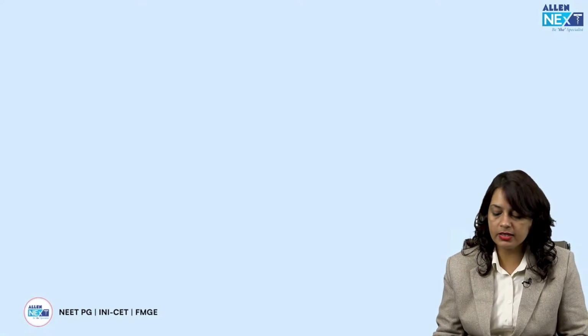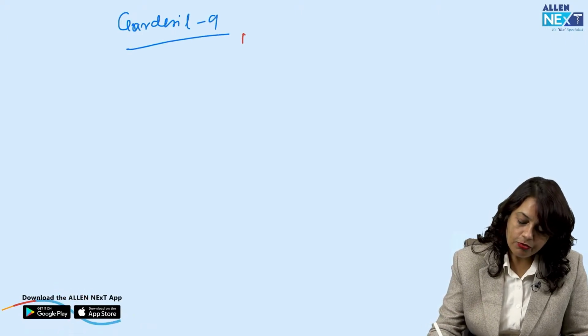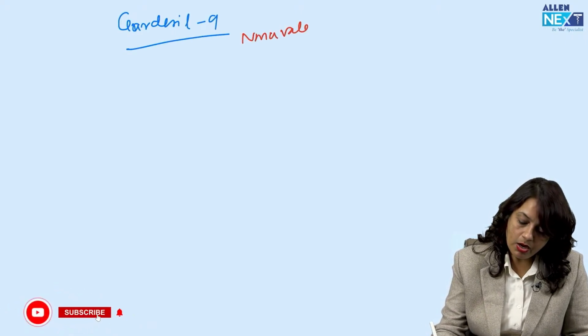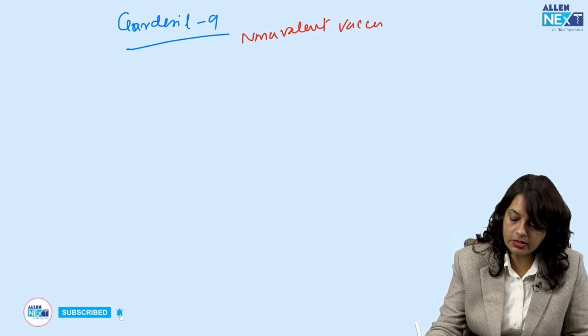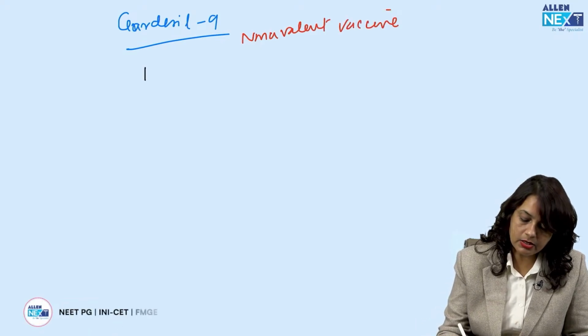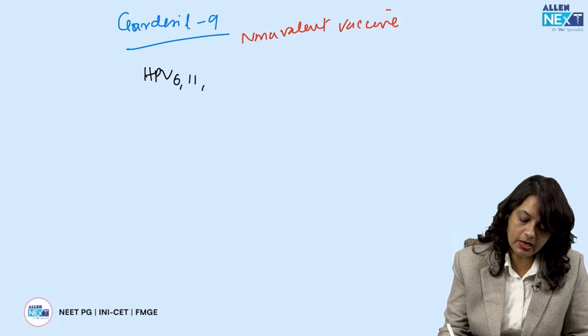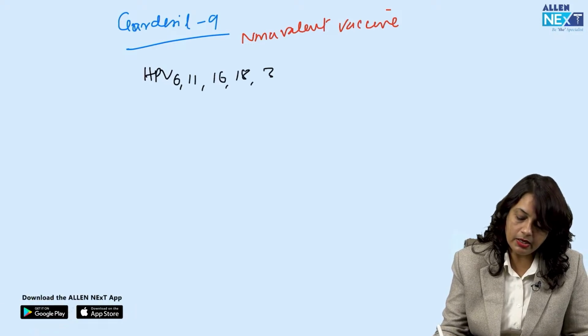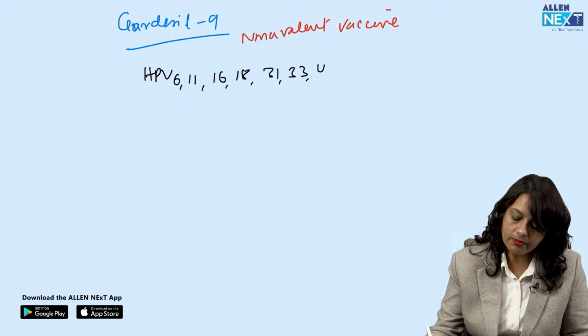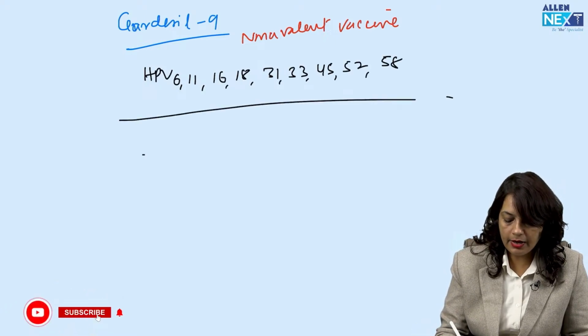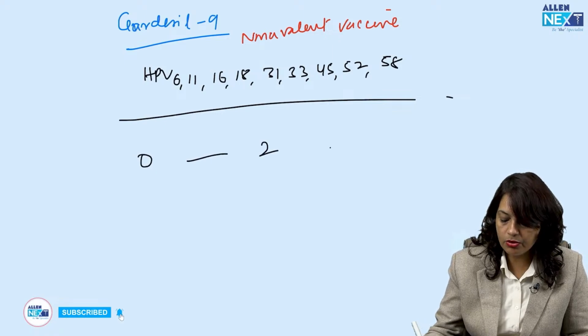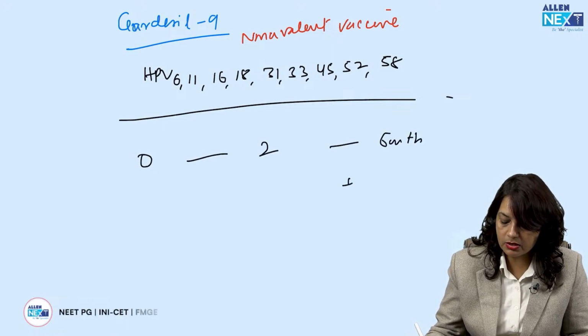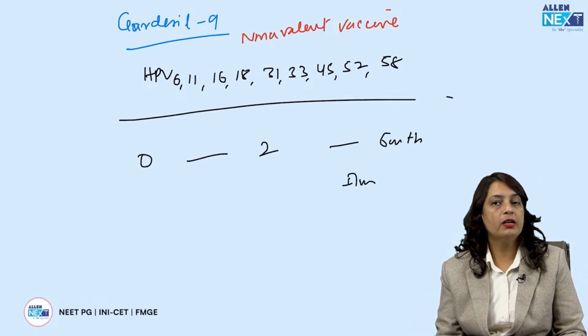Okay, so that is Gardasil vaccine. Nowadays, Gardasil 9 is also available, which is a nonavalent vaccine. This is against HPV 6, 11, 16, 18, 31, 33, 45, 52 and 58, and the dosage schedule is 0, 2 and 6 months intramuscular. Fine.